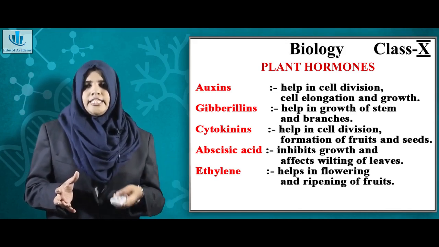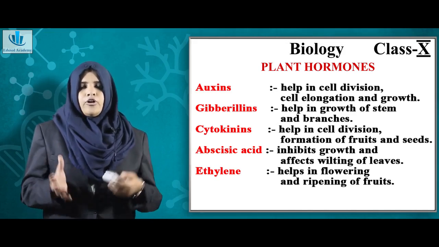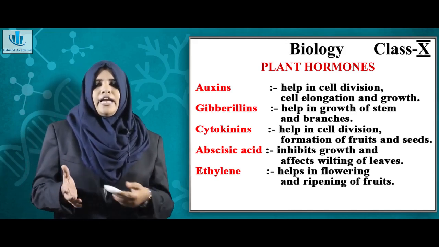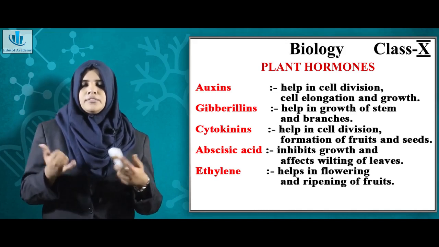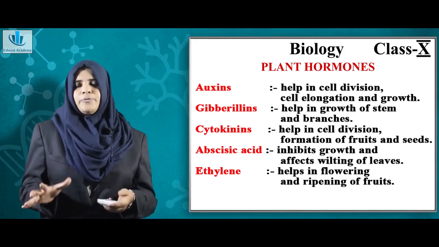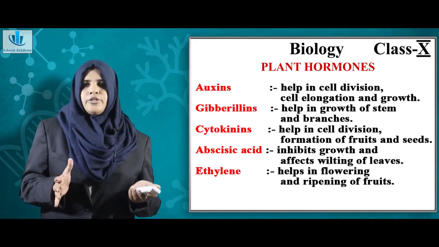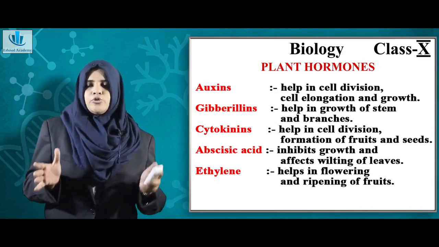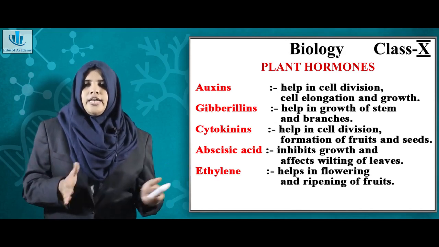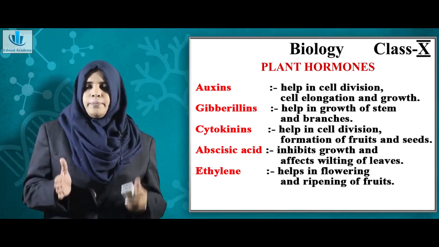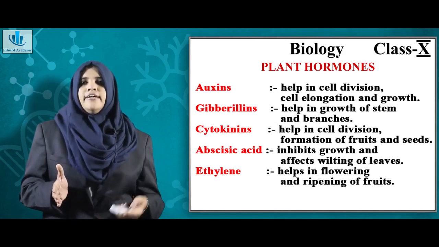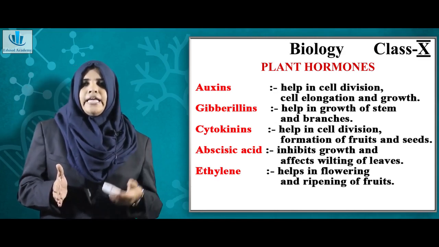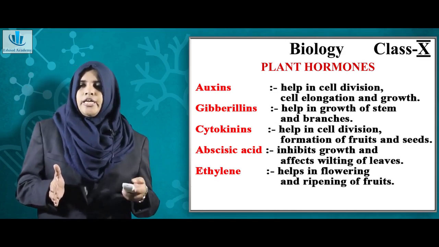No need to study in detail, just remember that coordination in plants happens in 2 ways: through movement, and there are 2 types of movement, directional movement and non-directional movement. And also there are 5 different types of hormones. No need to remember the names even. So just understand that phytohormones or the plant hormones, together with the movements, help in the coordination in plants.